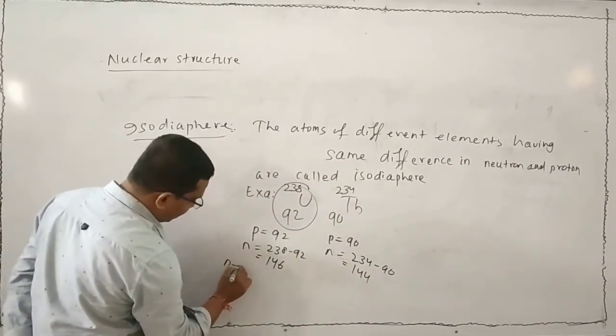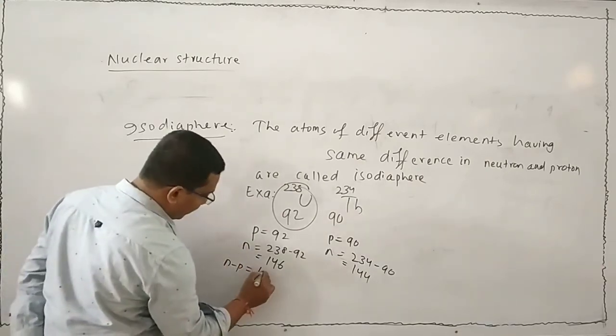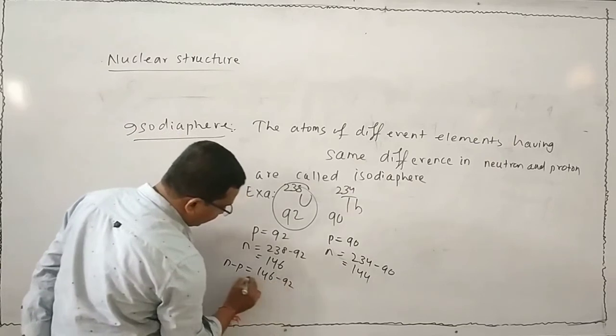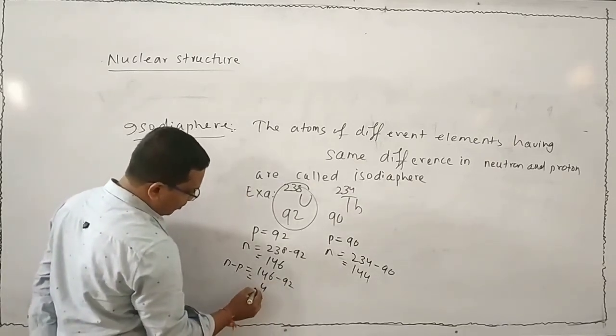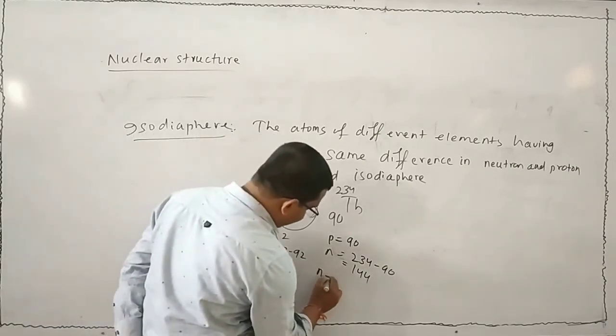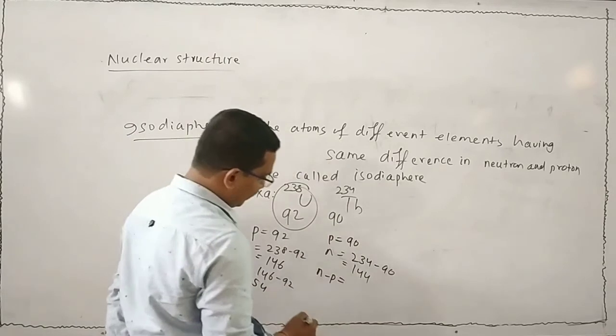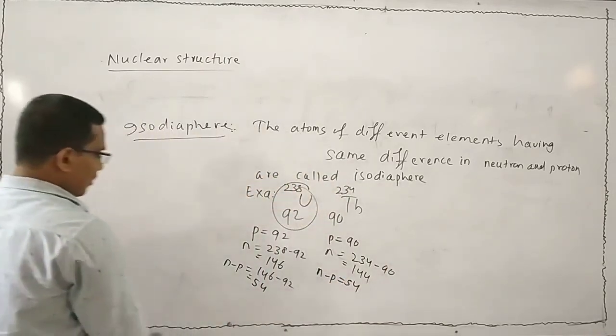Now find out the difference. In uranium, neutron minus proton, that is 146 minus 92, that is 54. Here in thorium, neutron minus proton is how much? Also 54. Look at that.